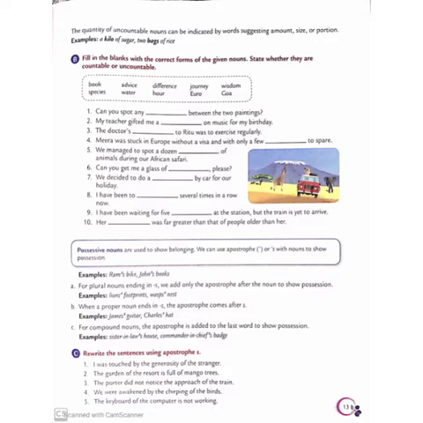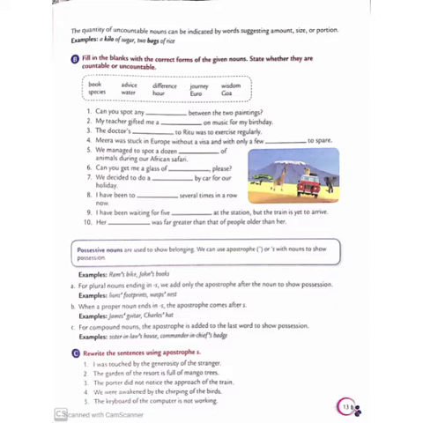Next, have a look at the important point. Sub number A. For plural nouns ending in S, we add only the apostrophe after the noun to show position. So remember children, when the plural noun ends in S, we add only the apostrophe after the noun. So we don't need to add apostrophe S, but only the apostrophe after the noun, to show the position.